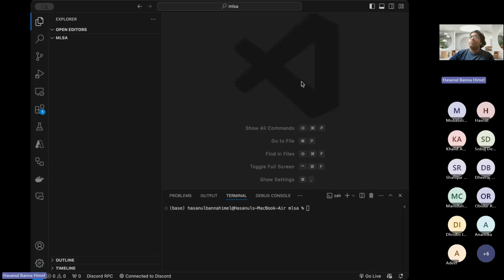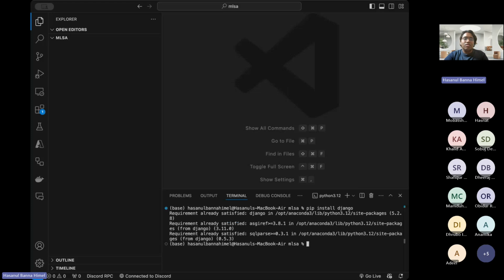Here you can see we will be creating a Django file. At first we are going to create our Django here. While we install, we will be using pip install Django.